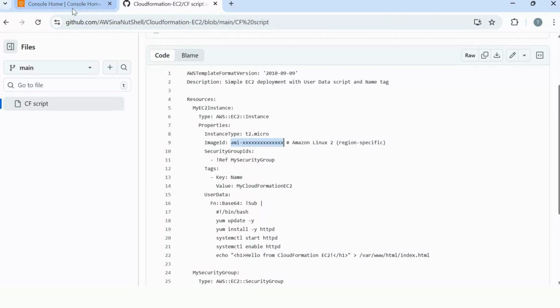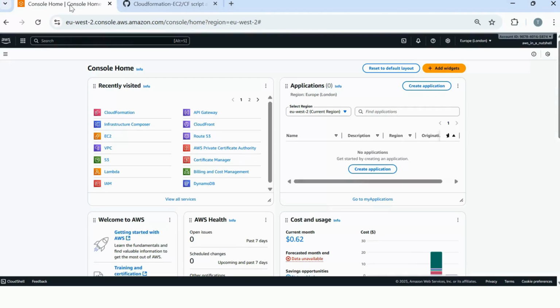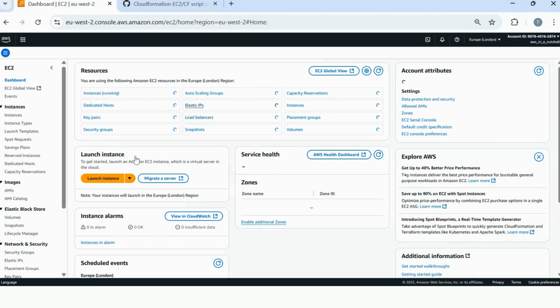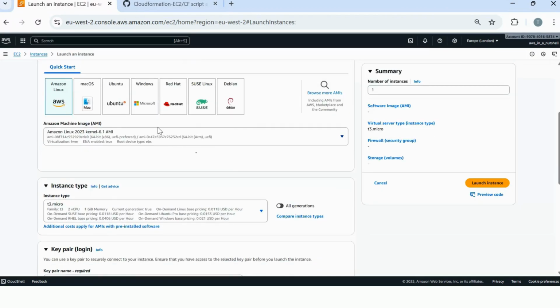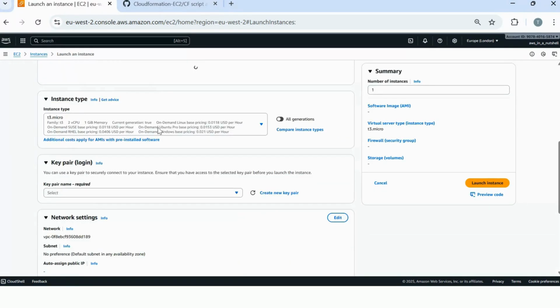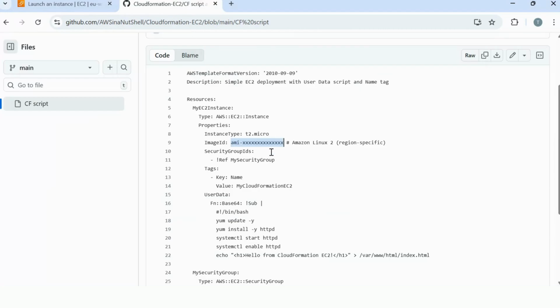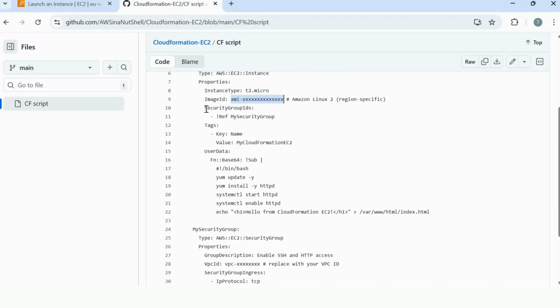One thing you will need to be aware of is you'll need to go and fetch the AMI ID from your console. So if you just come back into the console, click on EC2, and then click Launch Instances. And once that loads, it's going to give us an AMI ID. So if you grab this number, and then when you've downloaded the template, just enter it into that field.